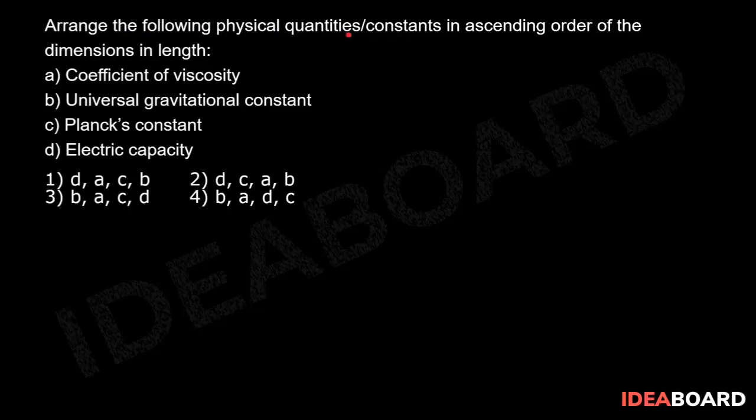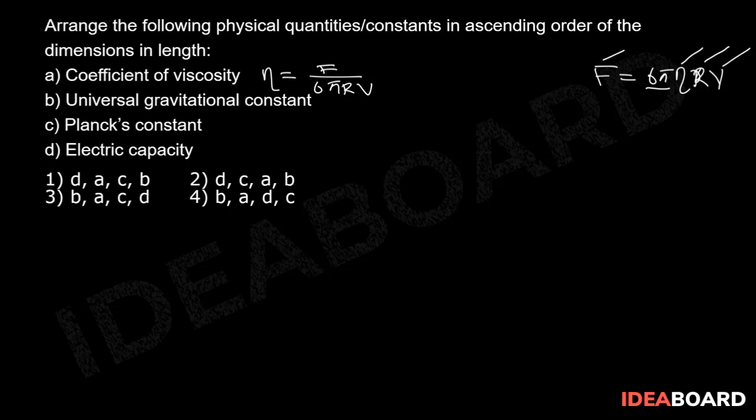Arrange the following physical quantities and constants in ascending order of the dimensions in length. Now, option A, coefficient of viscosity. The viscous force experienced by a spherical body moving in a fluid is given by F equal to 6 pi eta r v, where F is the viscous force experienced by the spherical body, 6 pi is a dimensionless constant, eta is the coefficient of viscosity, r is the radius of the sphere, and v is the velocity of the sphere. Then I can write eta equal to F by 6 pi r v.